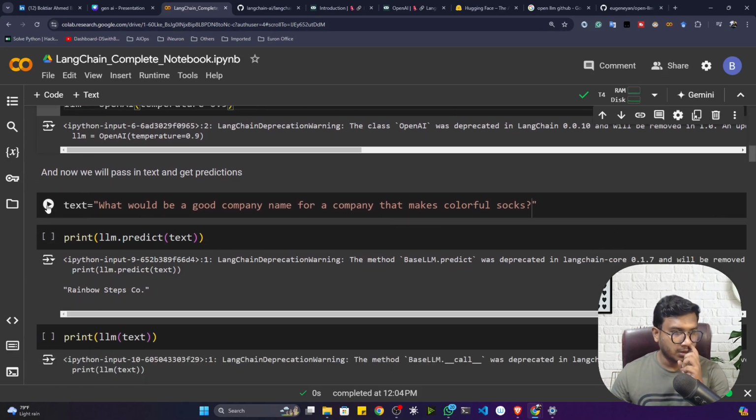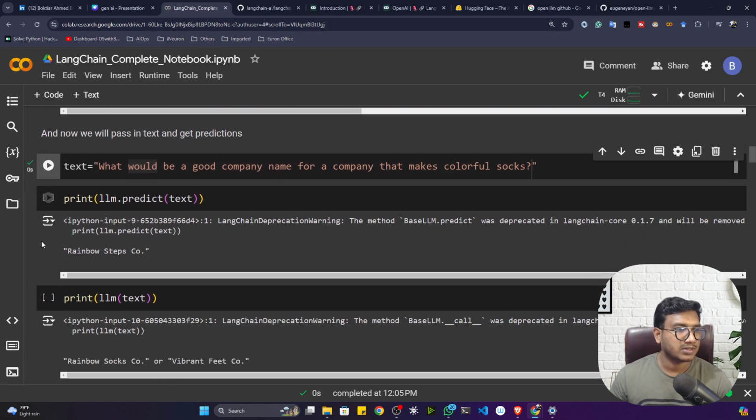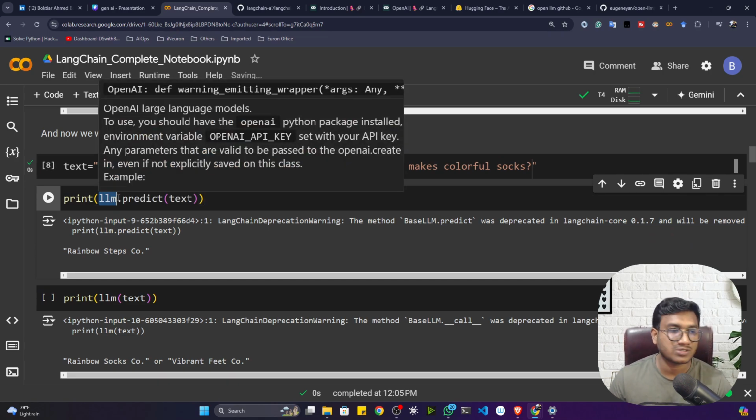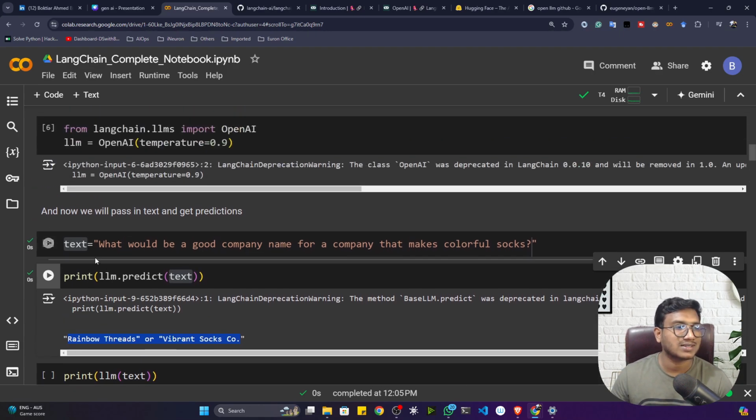Now, let's say this is my prompt: what would be a good company name for a company that makes colorful socks. Okay, this is my prompt I'm giving to my large language model. Now let me initialize this prompt. If I want to generate the response, I need to call the predict function, llm.predict, and inside that I give my prompt. Now see, it will give me the answer: Rainbow Threads or Vibrant Socks Company. So this is suggesting a name for the company that makes colorful socks.